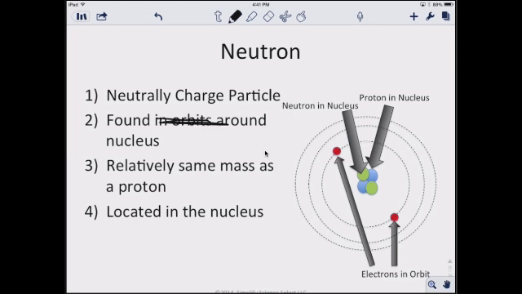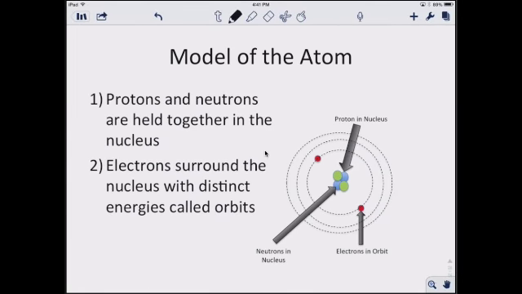It has relatively the same mass as the proton, and it's located in the nucleus. So in the model of the atom that we have, protons and neutrons are together in the nucleus, and the electrons surround the nucleus with distinct energy levels called orbitals. This is the model of the atom that we have all the way up until Chadwick.